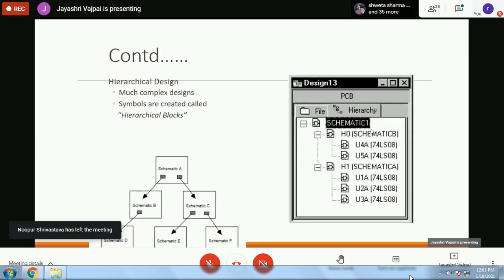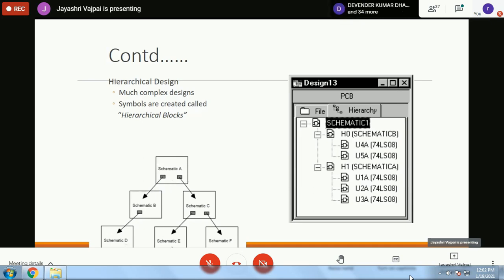Now the hierarchical design. I hope the complete diagram is visible. It is not getting cut off. Yes, ma'am, it's visible. So the hierarchical design will have something like this. Here, the schematic A is the top design, which is the highest level of abstraction.